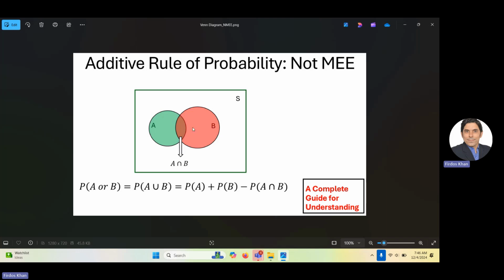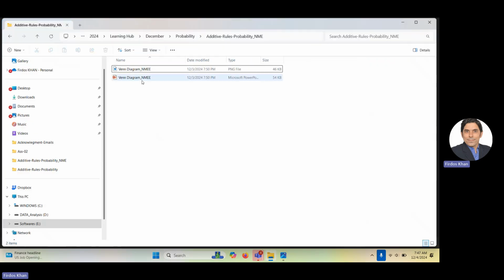So if this is the case, this means the two events are not mutually exclusive. There is a common portion, and we denote that by A intersection B. In that case, the probability of A or B, that is equal to the probability of A union B, is equal to the probability of A plus the probability of B minus the probability of A intersection B. This is the general rule, but now I will explain why we need to subtract this portion. That's very important and needs understanding.